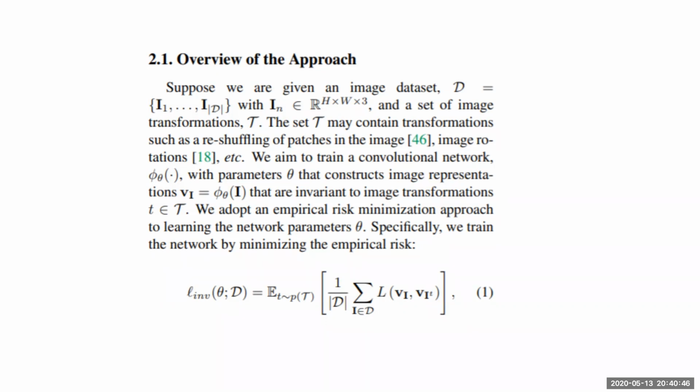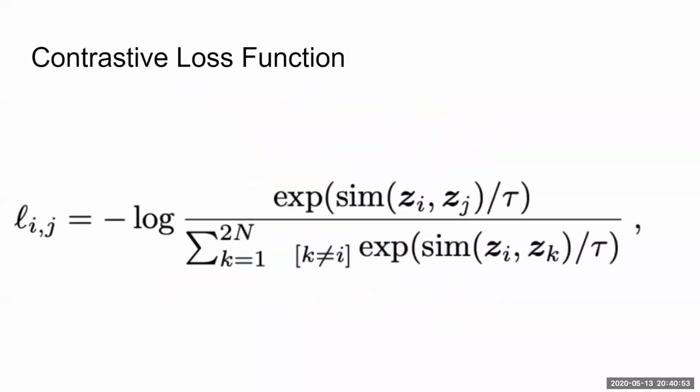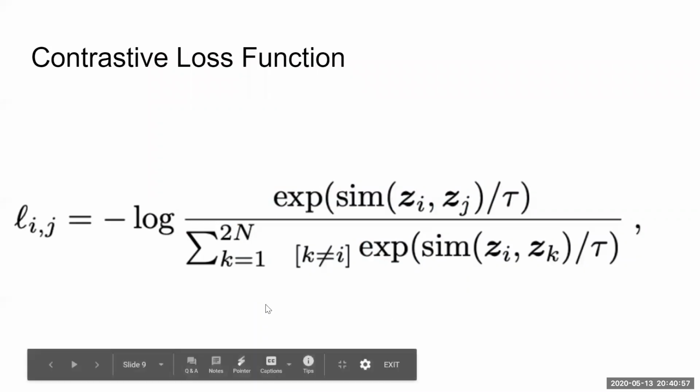To introduce this other aspect of being far away from negative examples or the negative class, we introduce the idea of a contrastive loss function. This is the negative logarithm of the softmax. We define softmax a little differently over here.